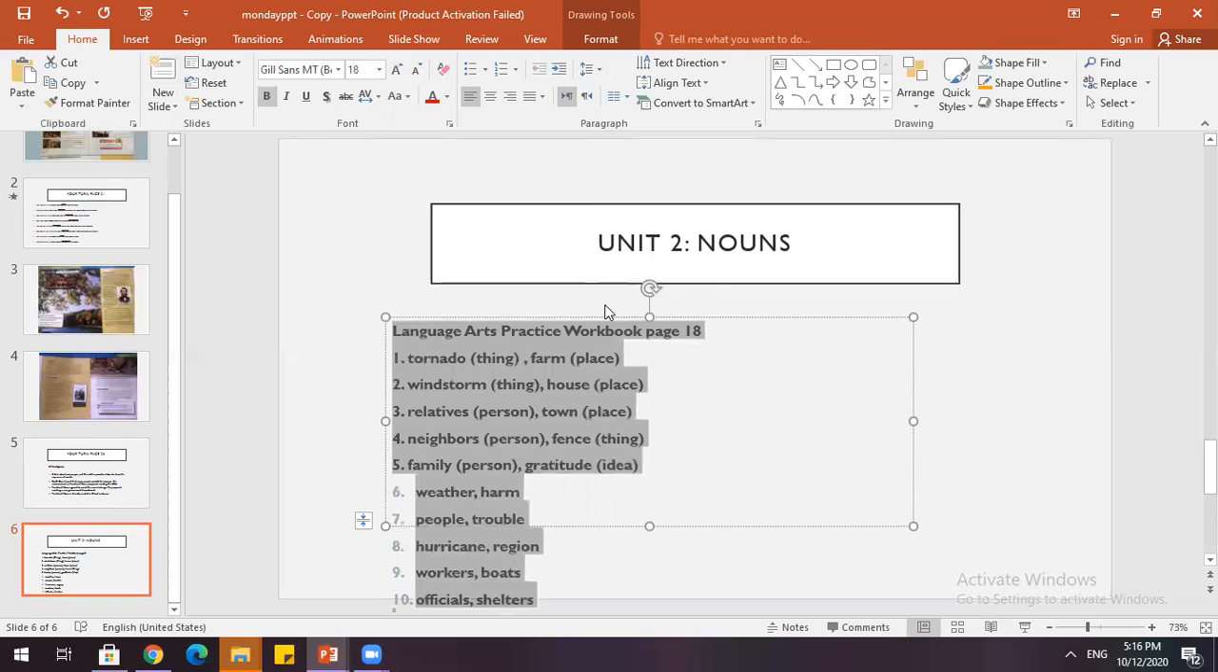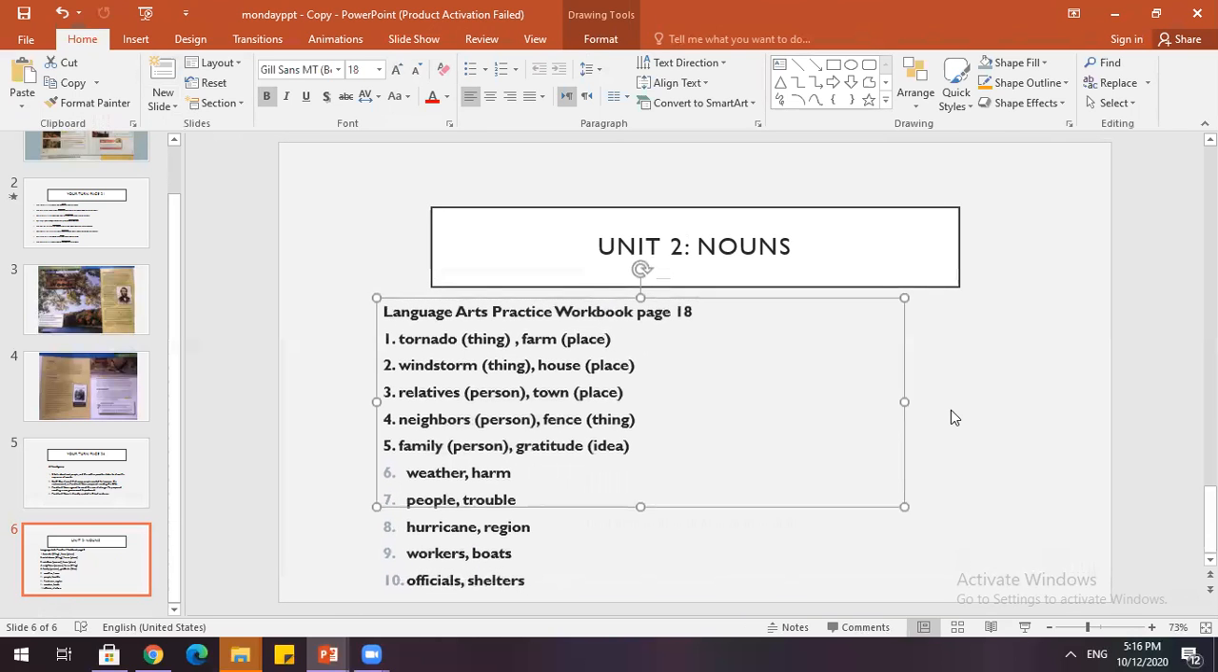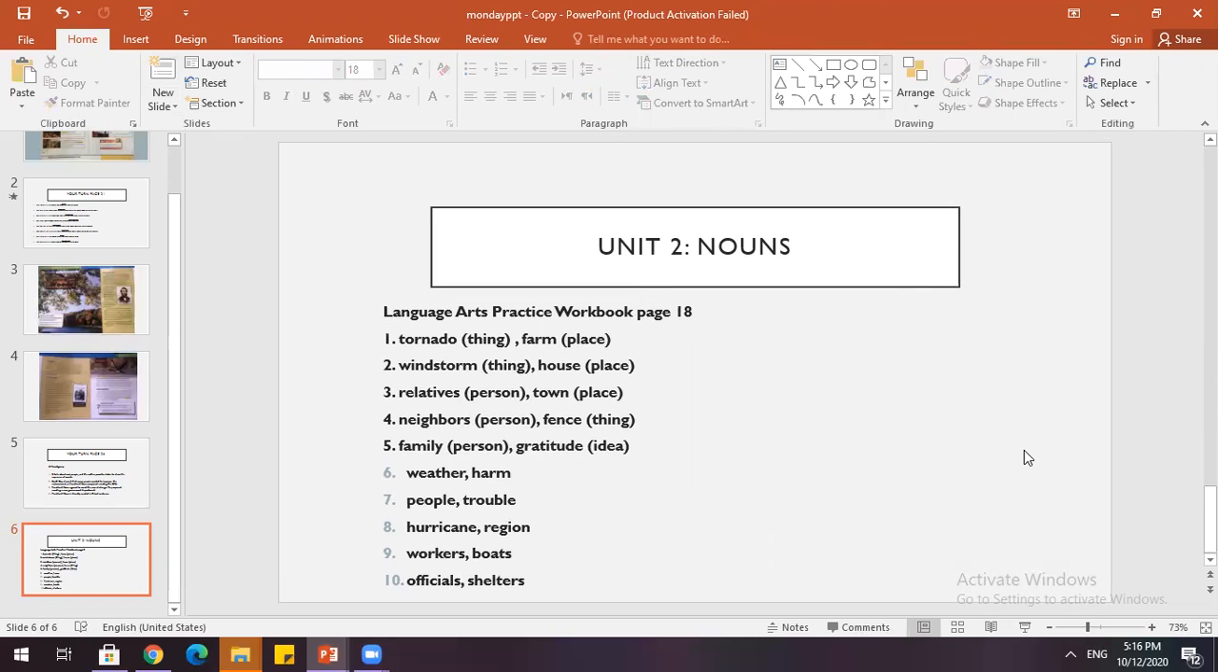So that is today's lesson. If you'd like to do more practice, you have exercises in your language arts textbook. And that's it for today. You have grammar homework. A sheet was uploaded on Smart Schools.